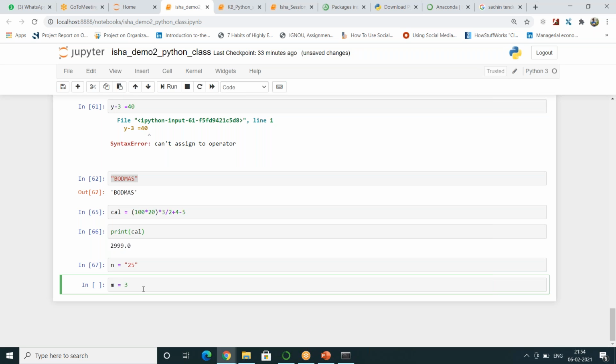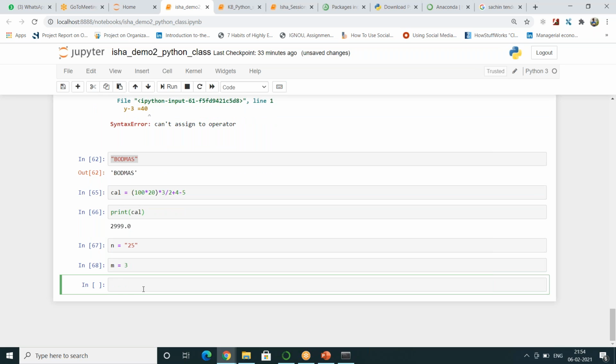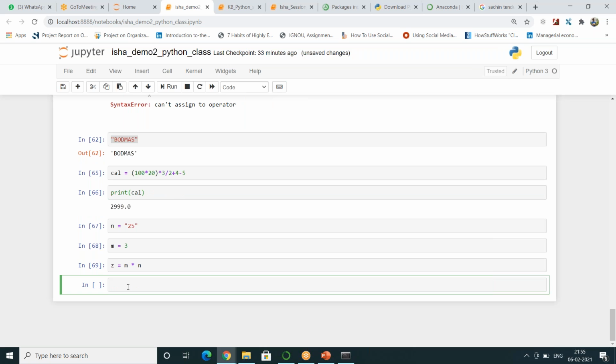Here you do not give any double quotes. Now you are trying to calculate the multiplication of these two numbers, m into n, and you want to store it into some z. You run this. What will happen now?